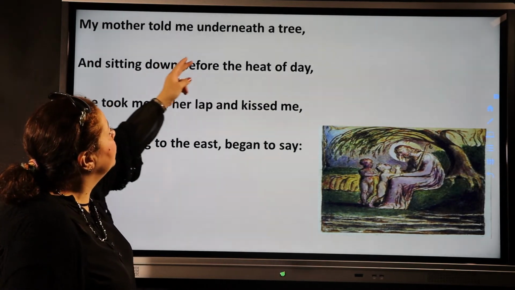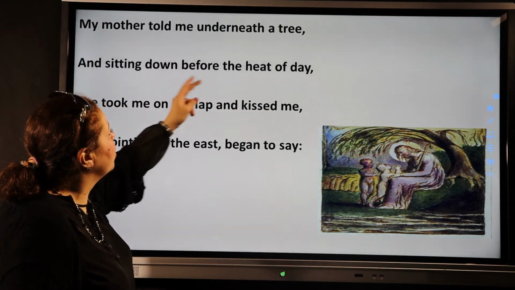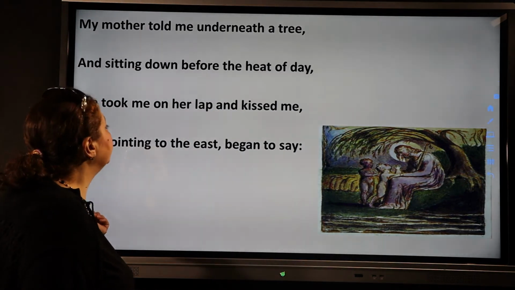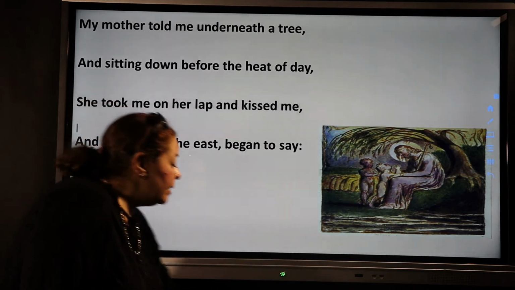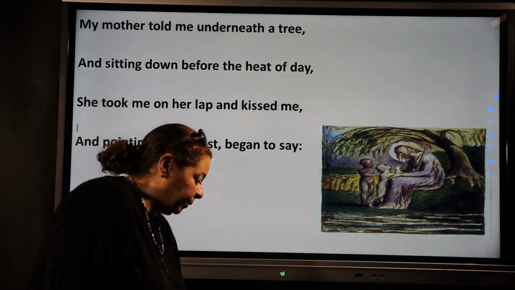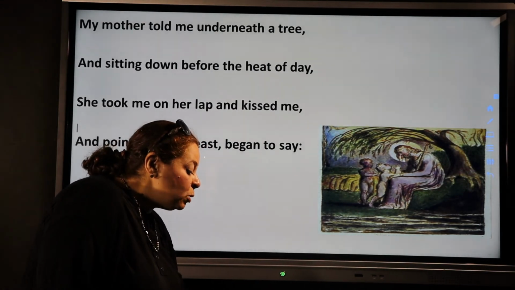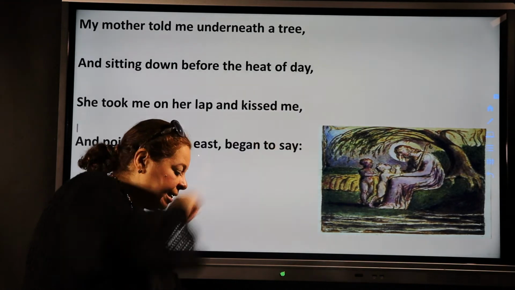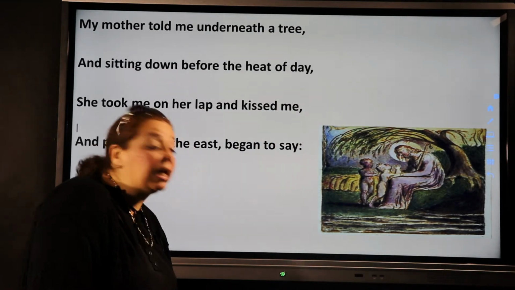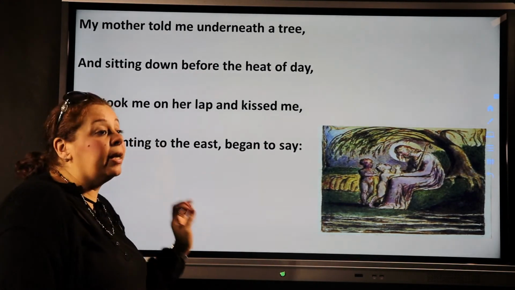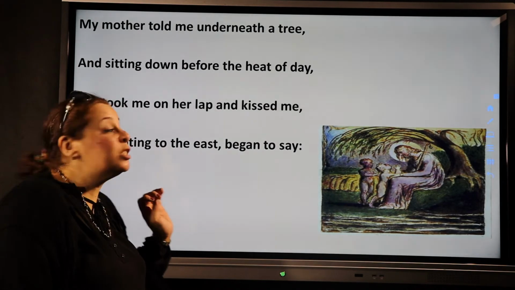My mother told me underneath a tree, and sitting down before the heat of day, she took me on her lap and kissed me, and pointing to the east began to say. In the second stanza, he is talking about the conversation between himself and his mother. He says that he remembers when his mother took him out one day to the hot sun and sat under the shade of a tree, and then she pointed towards the east where the sun rises and began to tell him a story. Now the mother felt that her son is sad, so she decided to teach him a lesson and tells him a story.